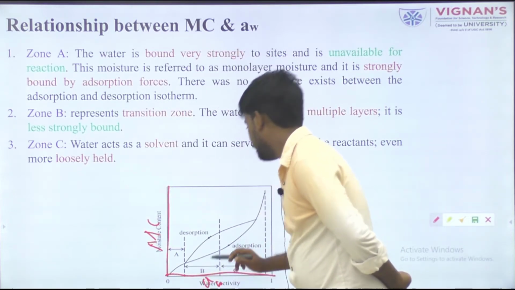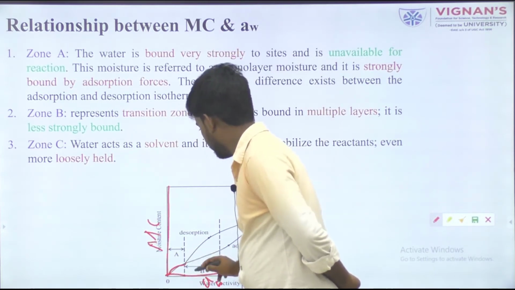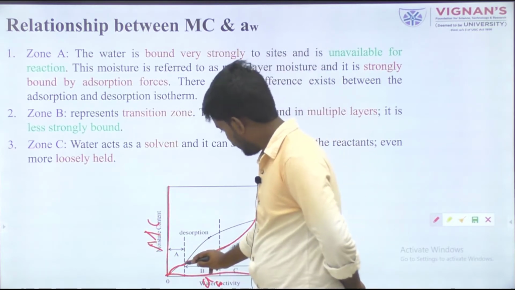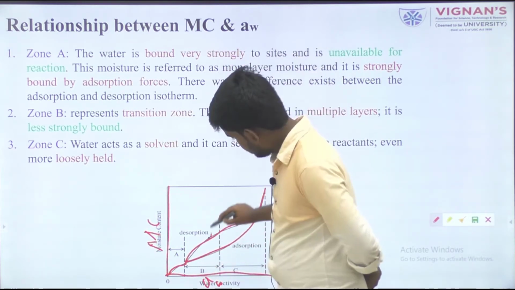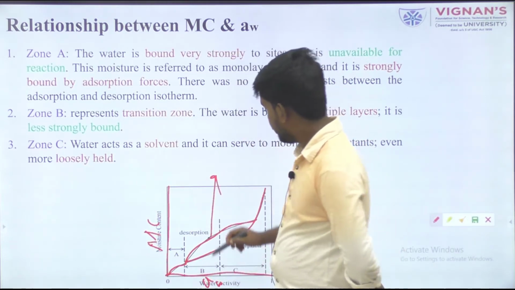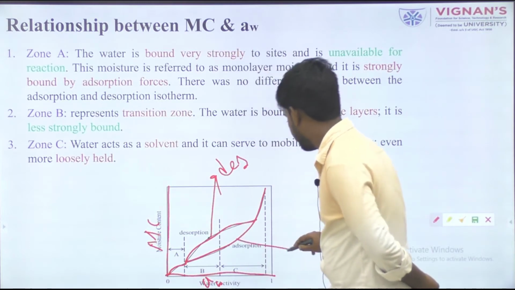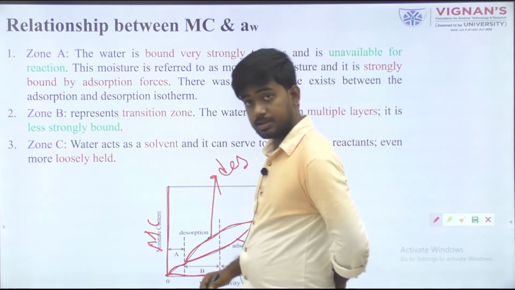The graph looks like this, going in this direction, and then another graph comes back. This one is mainly known as desorption, and this one is mainly known as adsorption.